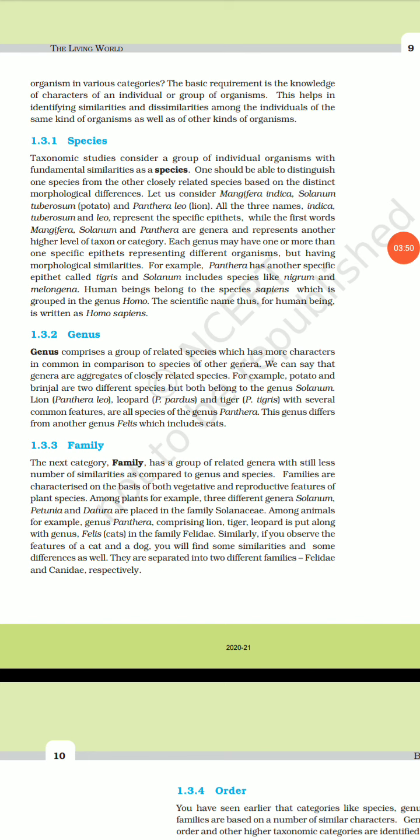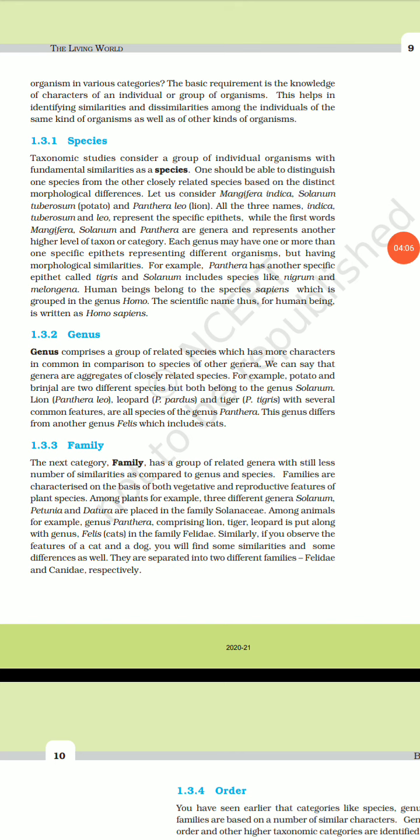This is very much individualized, with fundamental similarities. So this group of organisms with fundamental similarities are said to be a species.